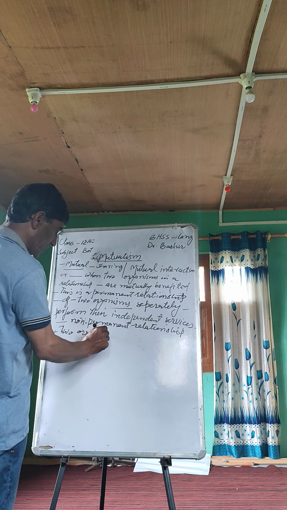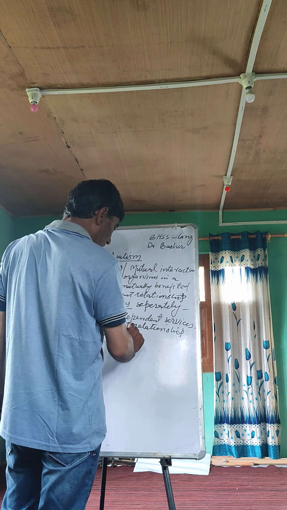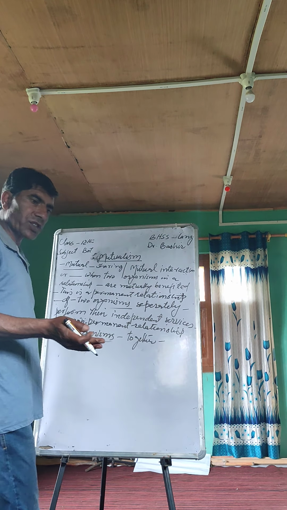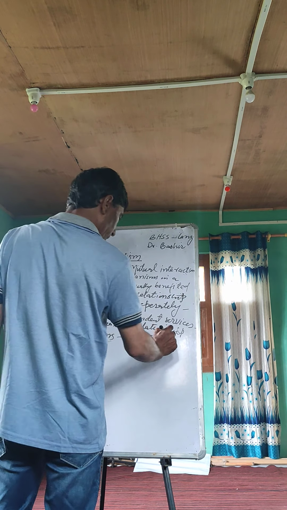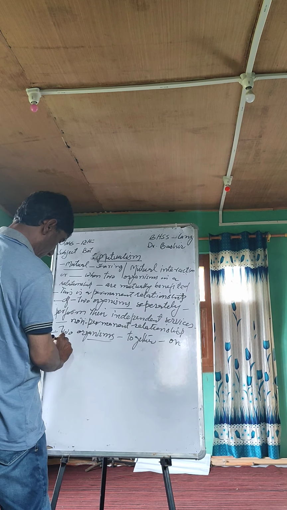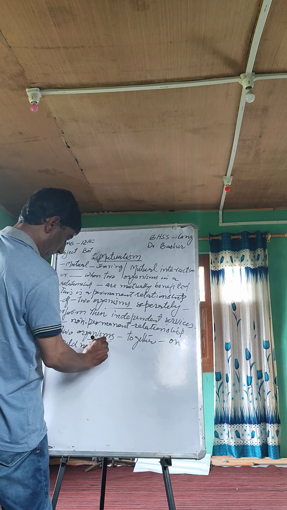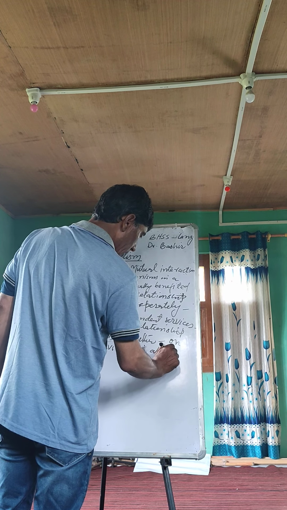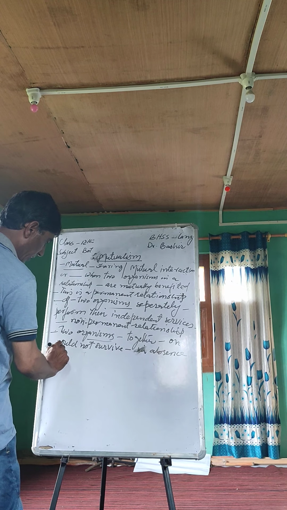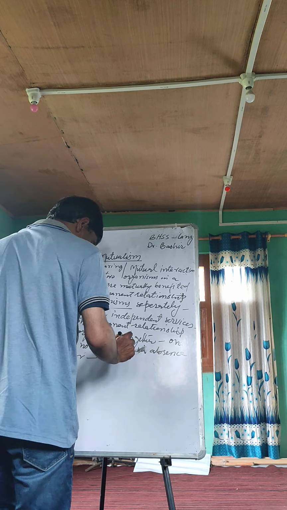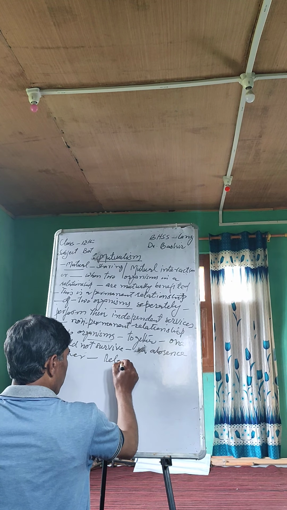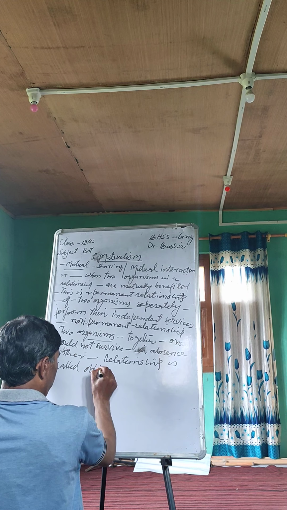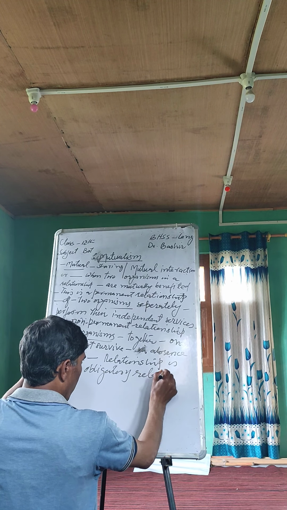But if two organisms are together in a mutual bond, in a mutual sharing, and one would not survive without the presence of the other, in the absence of the other, the relationship is called an obligatory relationship. Mutualism is obligatory.